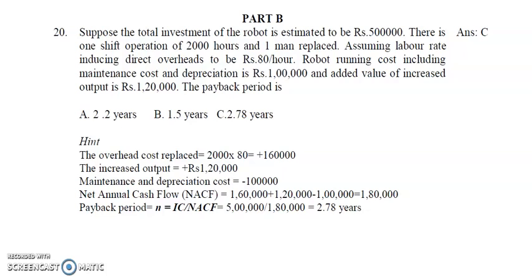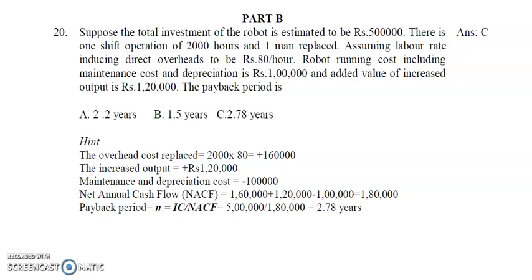Because of the replacement of the human being, we are going to save 1,60,000. So I am making it a plus. The added value of increased output is 1,20,000. That is also an addition, so it is a plus 1,20,000.